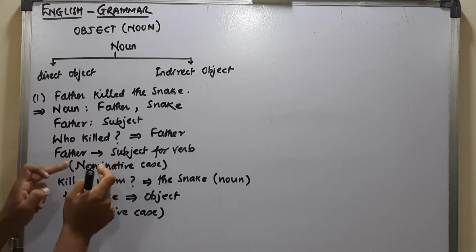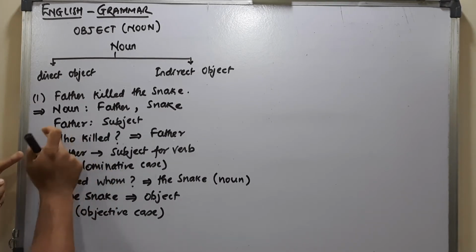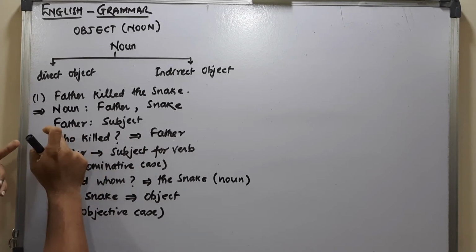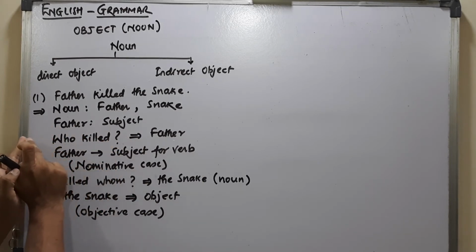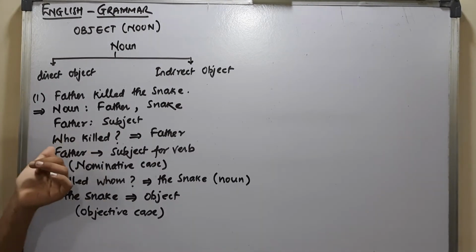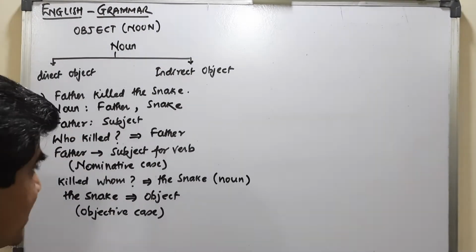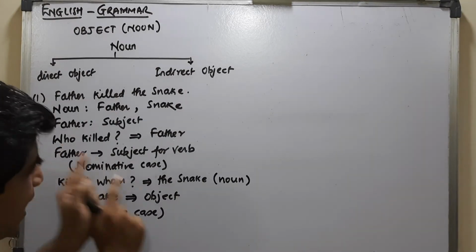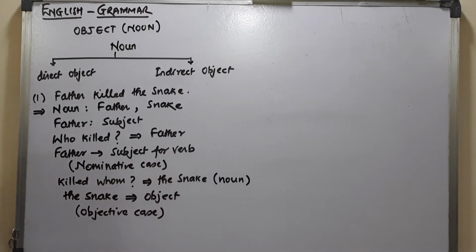So who killed means who is filled by father, right? So this is a subject. So whenever subject is there for a verb, the question word follows before, and the question word follows later on in case of object. Getting it?